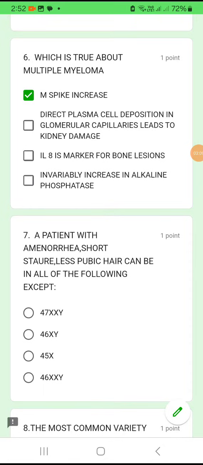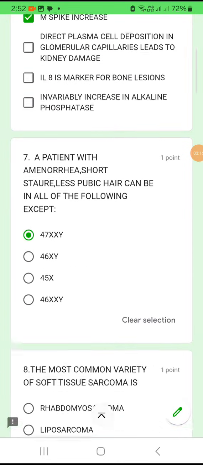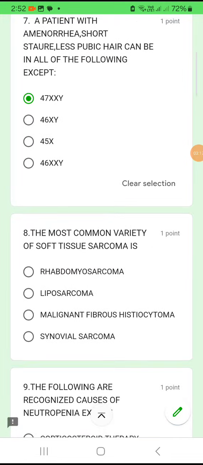In 47XXY, especially XXY, you don't have these particular clinical features. Question number 8. The most common variety of soft tissue sarcoma is rhabdomyosarcoma, liposarcoma, malignant fibrous histiocytoma, synovial sarcoma. They are asking the most common type. The most common soft tissue sarcoma is malignant fibrous histiocytoma.